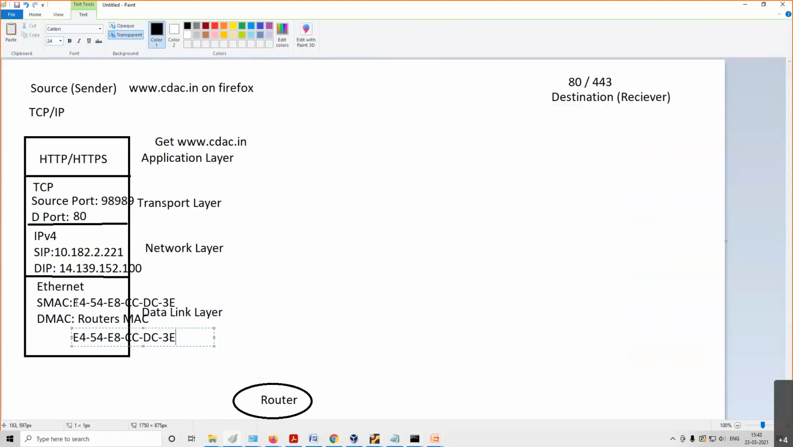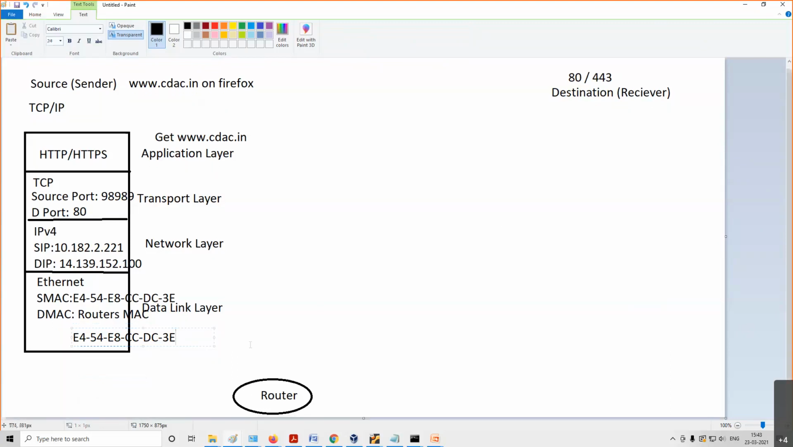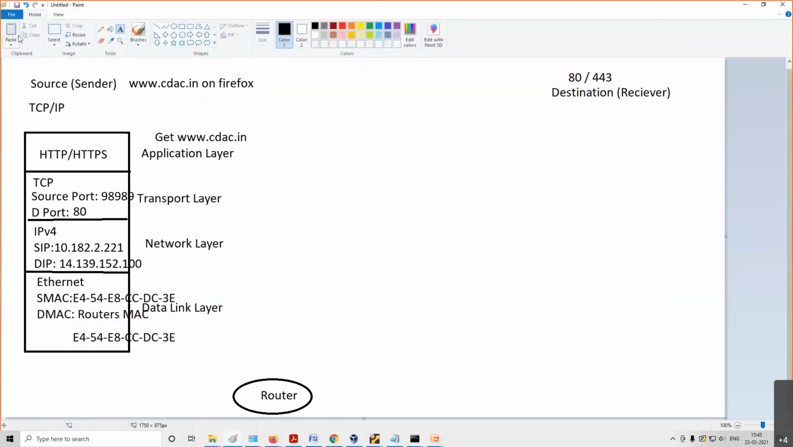So what is the source MAC? My MAC. The destination MAC will be this, meaning the router's MAC address. Now this packet will be moved through our switch. How is this router connected to my system? Through a network switch. So I have one network switch, and from this network switch this system is connected, and even from that switch our router is also connected, right?